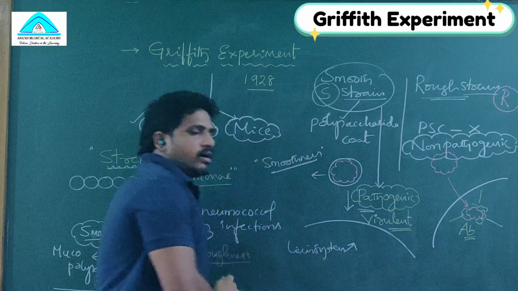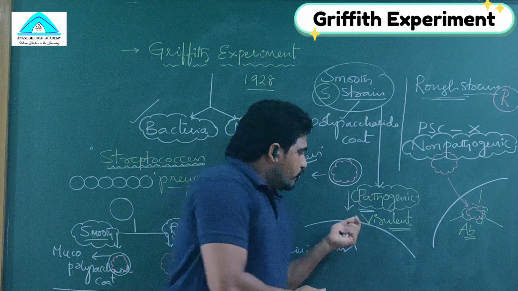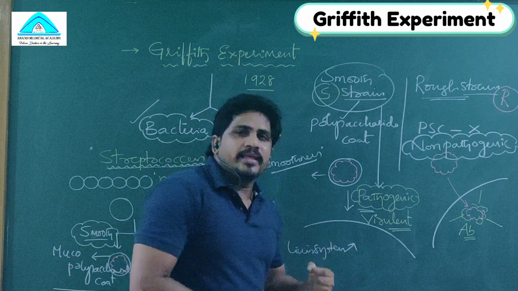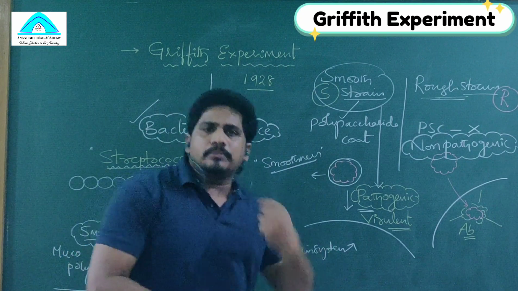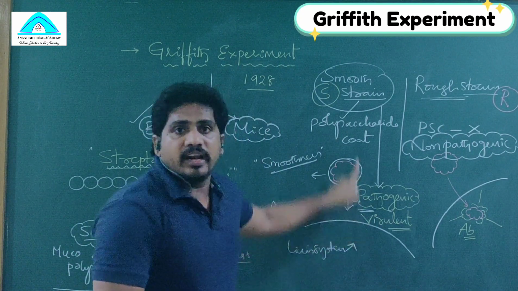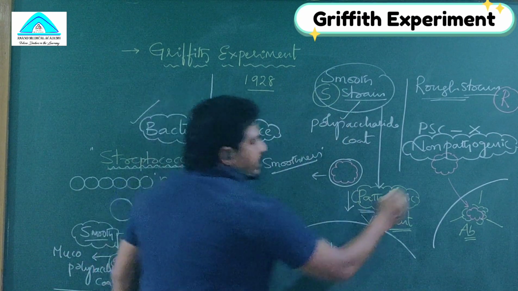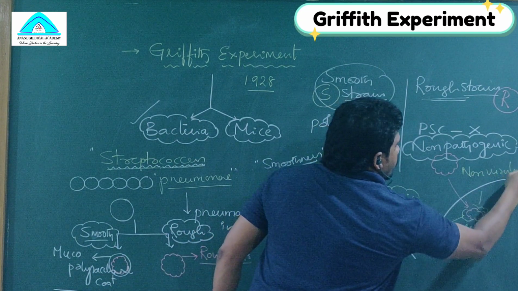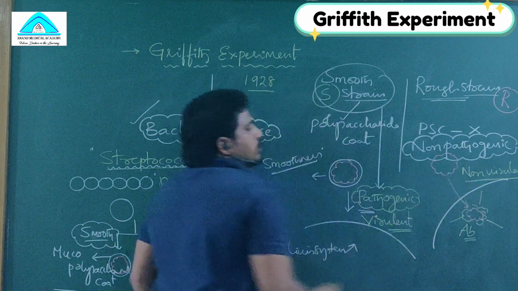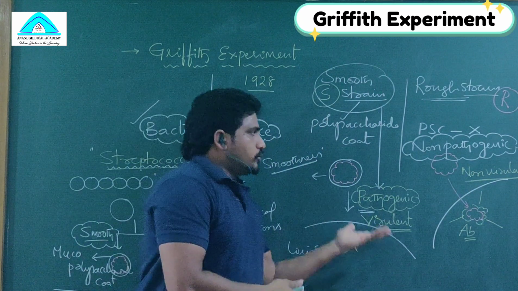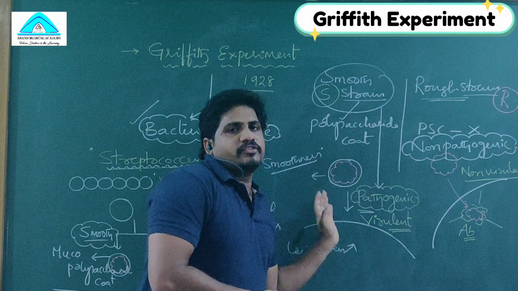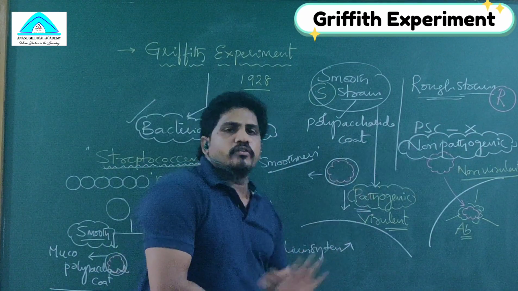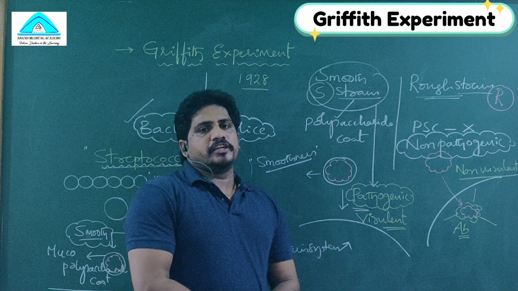Virulent. Virulent means what? Don't think of it as the virus. Virus means poison, so it causes some harm to the host. That's why it's called a virulent strain. This is non-virulent. Non-virulent means non-pathogenic. Which strain is virulent? S strain. Which strain is non-virulent? R strain.